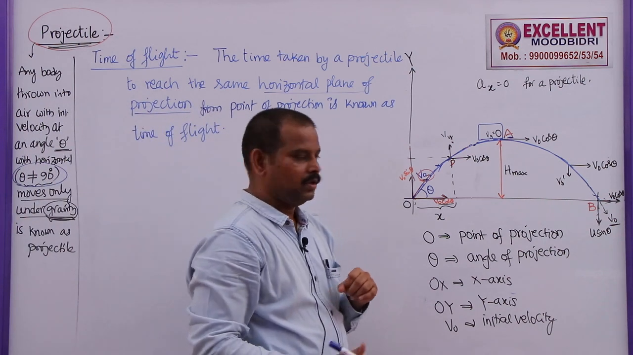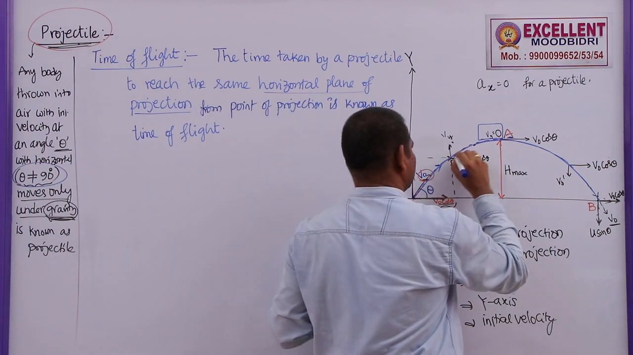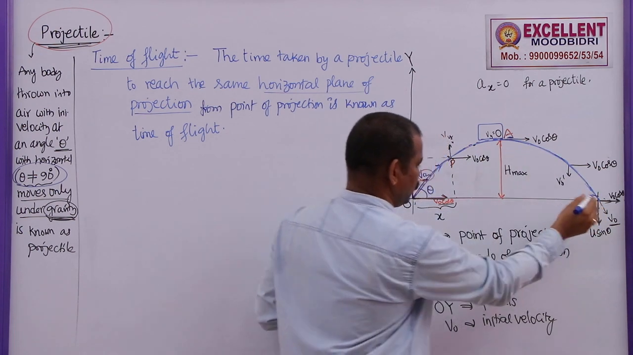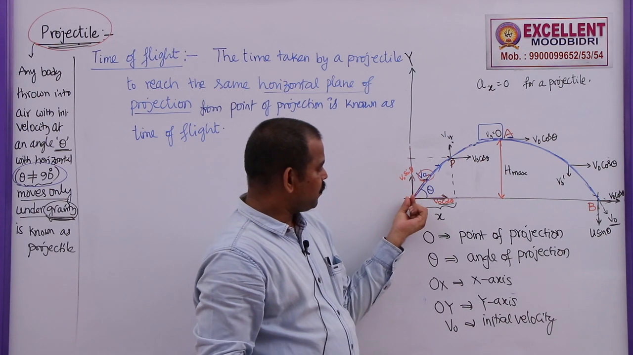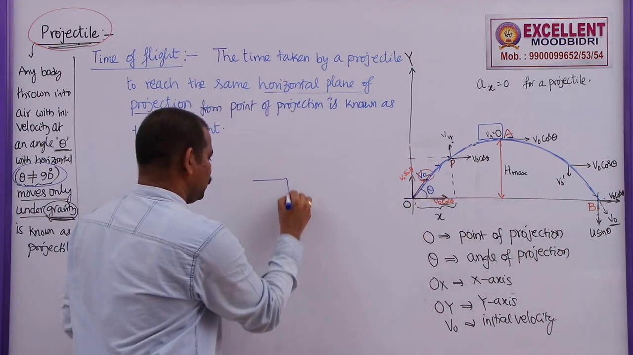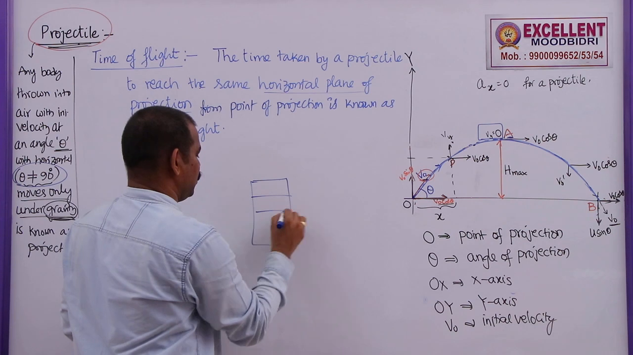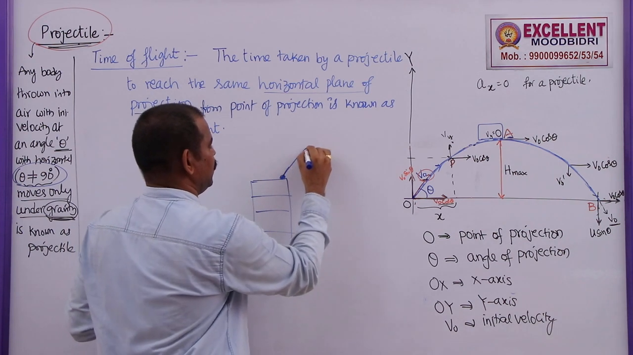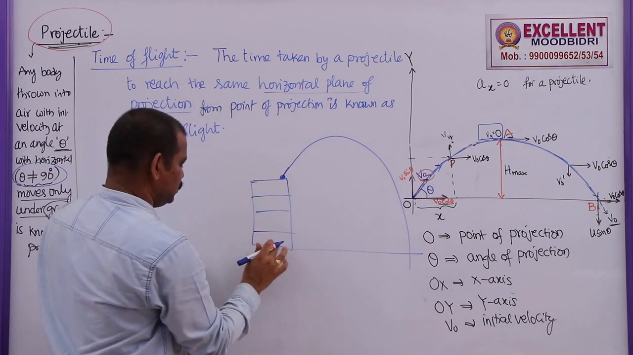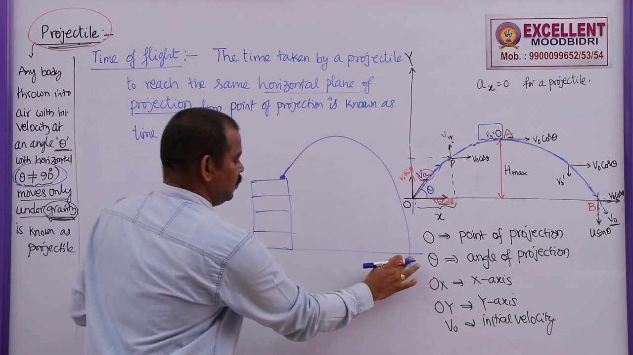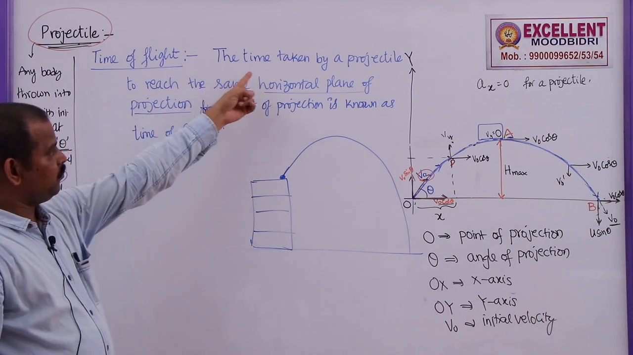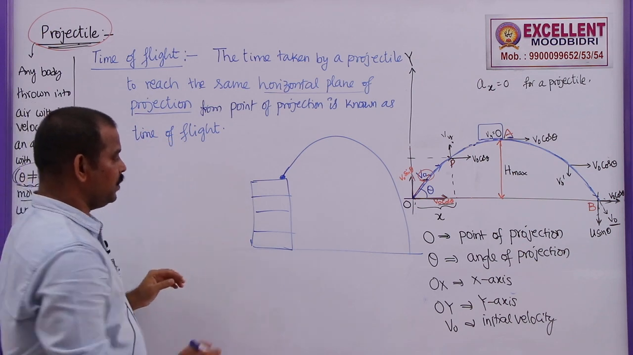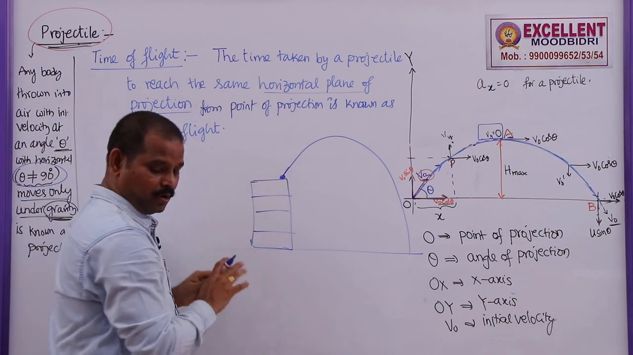So, in this case, when the body is moving along this curved path, that we call a parabolic path, it will reach the ground. If the body is projected from the ground, it will reach the ground. Suppose you take a tall building here, and throw a projectile from the top of the building, and this is the ground level. If you define time of flight as the time taken by a projectile to reach the ground, then it will be wrong. Why? Because here this is the point of projection.